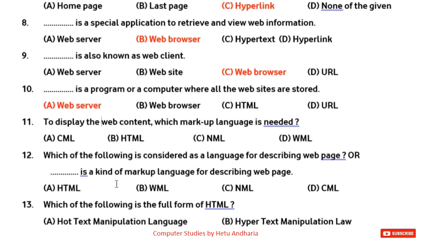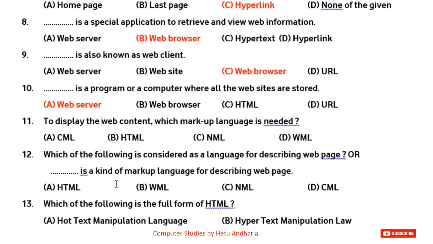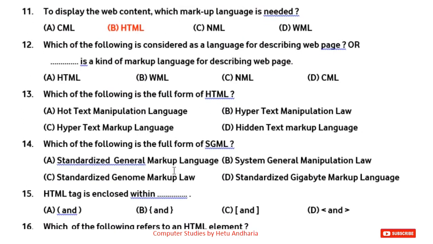Question number 11. To display the web content, which markup language is needed? Then there is only one markup language which we are taught, and that is HTML. Question number 12. Which of the following is considered as a language for describing a web page, or dash is a kind of markup language for describing a web page? Again, the answer here is hypertext markup language, that is in short HTML.